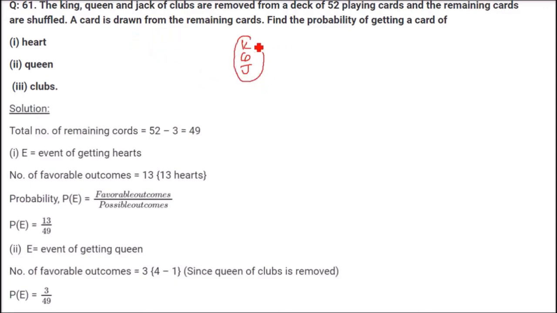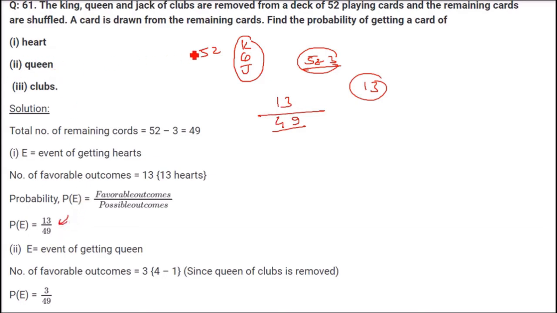See, 3 cards are being taken off from 52. So 52 minus 3, we have the resultant cards. So we just have 49 cards now. So 49 is all possible outcomes. Now heart, how many hearts are there? You know, one suit, heart, is one suit. So 13 cards are there. So 13 by 49 is the probability of getting a heart.